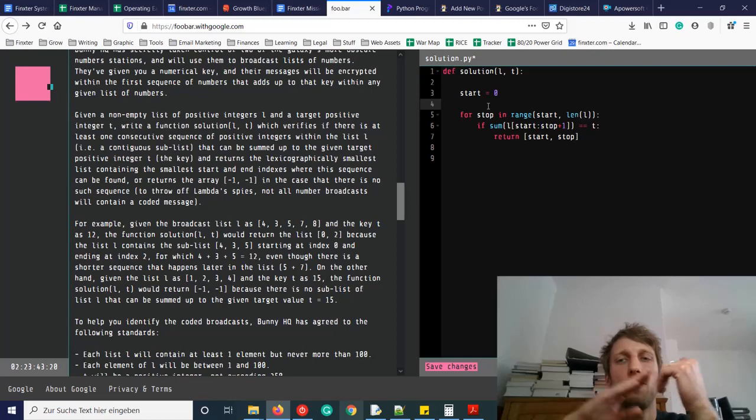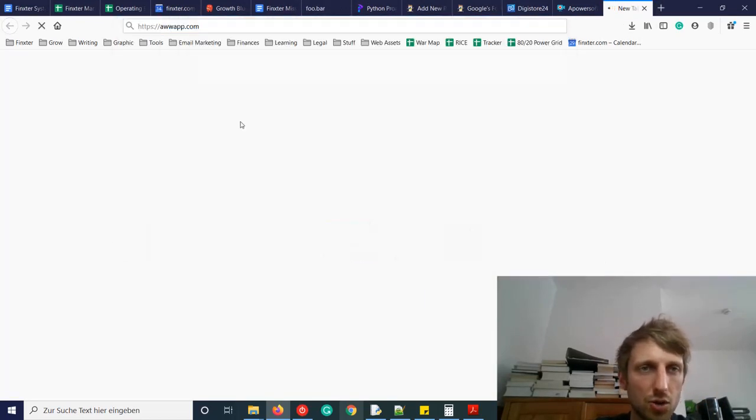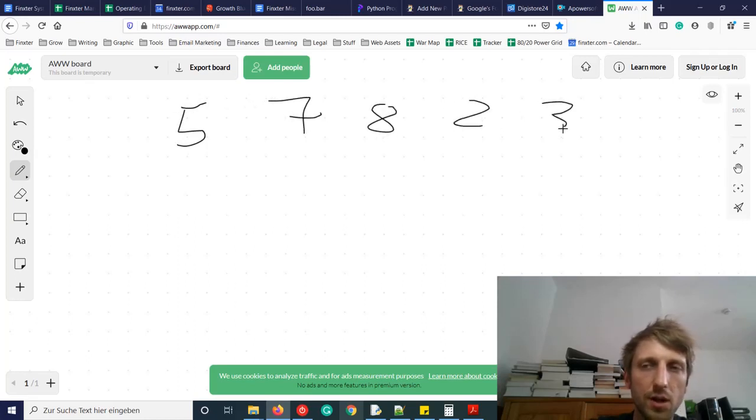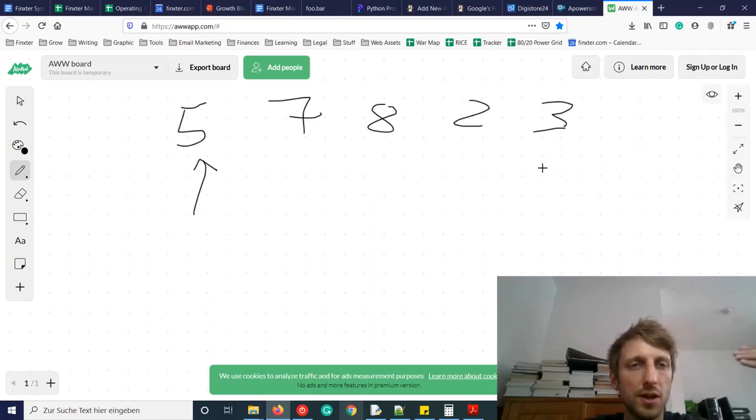But what happens if we went all the way to the right? Let's open another shell so that I can show you. We have a list with some elements: 5, 7, 8, 2, 3. Initially this one is our start index, and then we test the stop index. Initially the stop index points to 5, then to 7, then to 8, and always we sum up the whole sequence and test whether the sum is equal to t, our argument.